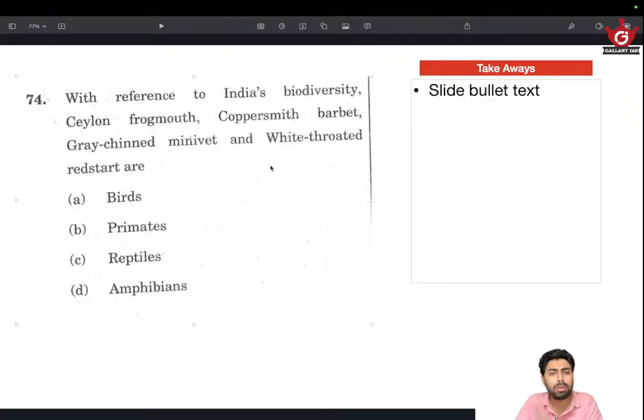If you have absolutely no clue, and if you have enough attempts, your requisite attempt level is reached in the examination, then try to skip this question. That's my recommendation. And these are the few takeaways. Barbet, minivets are birds, and try to go through the species here and understand that they are all birds.